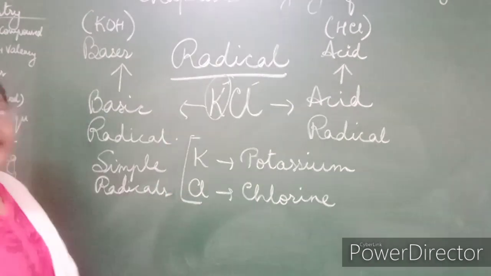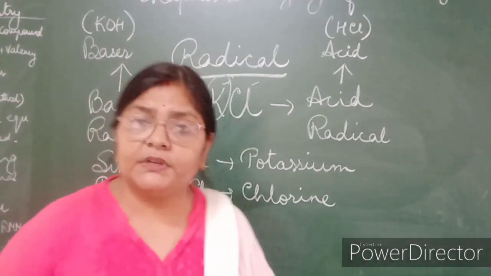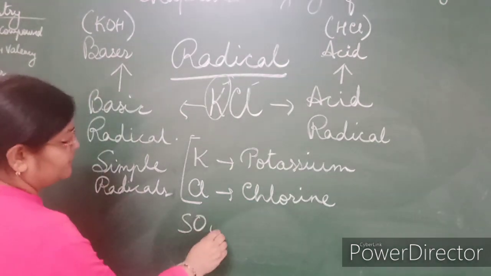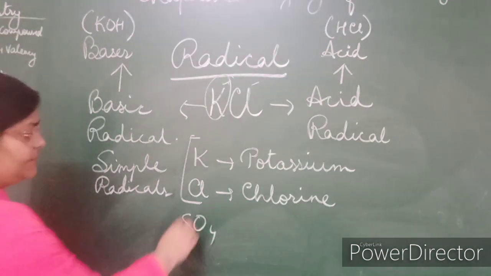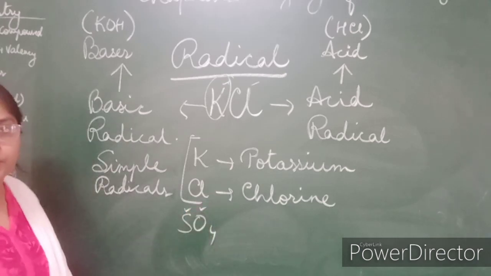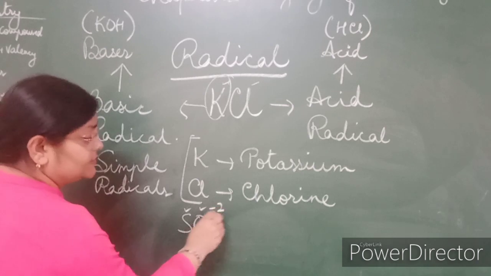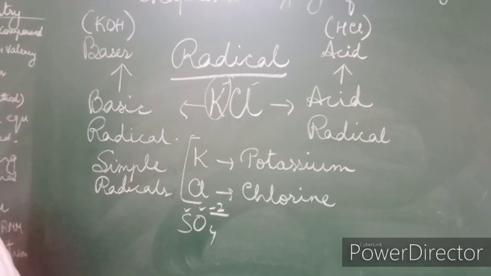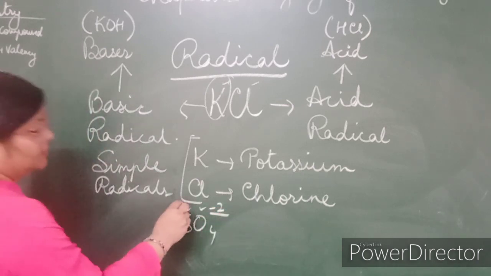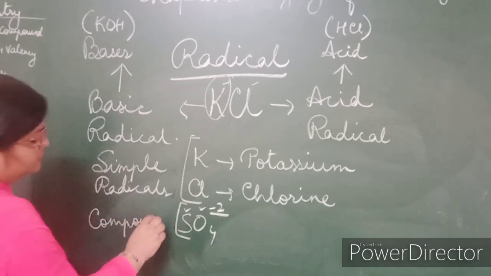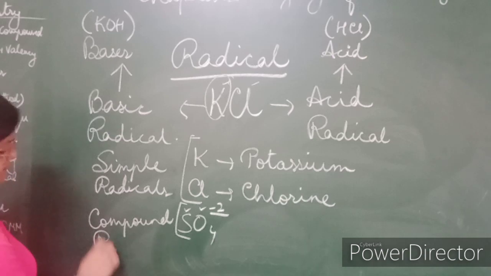Now sometimes radicals are made up of two different kinds of atoms, like for example sulfate. It is made up of sulfur and oxygen, but they behave as one and have the valency of -2. So it is a radical. This is called a compound radical.